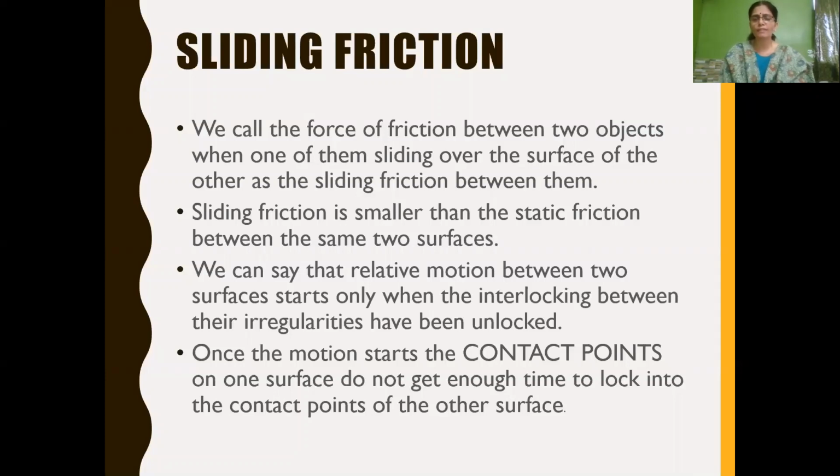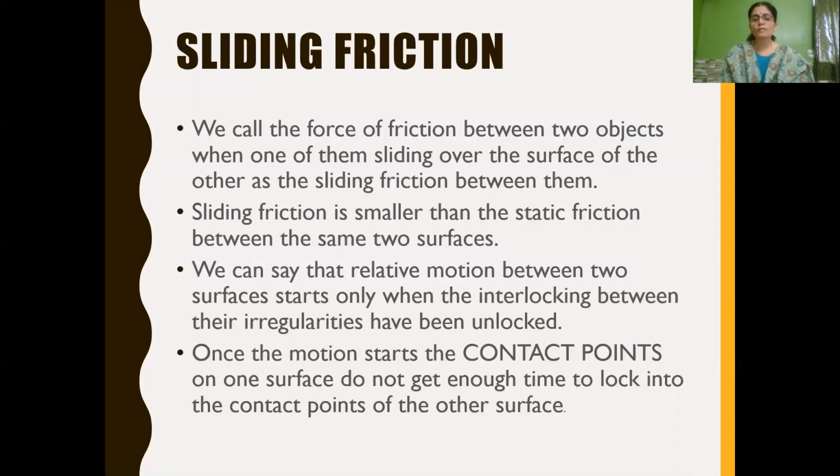If you compare static friction and sliding friction, in static friction, as the object is not in motion, the frictional force will be more, the interlocking will be more. In sliding friction, as one body slides over the other, the interlocking between the irregularities of the two surfaces has been unlocked. When it is removed, only then can the object move.